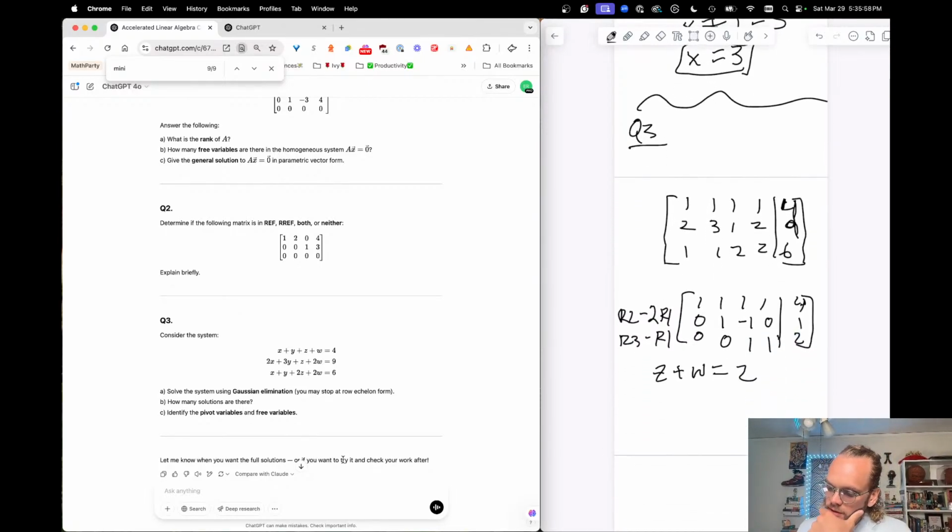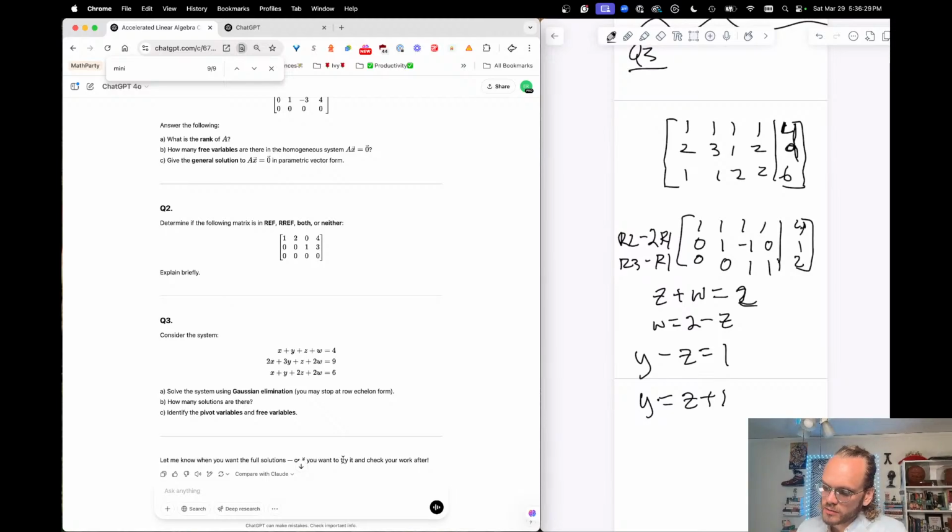So we're going to have to parameterize it twice. So z plus w equals 2. So I'm going to say that w equals 2 minus z. Now I write the next row. I have y. Oh, this is good actually. Y minus z equals 1. So I have now y equals z plus 1. And I'm going to go for the next one then, just separating these. X plus y plus z plus w equals 4.